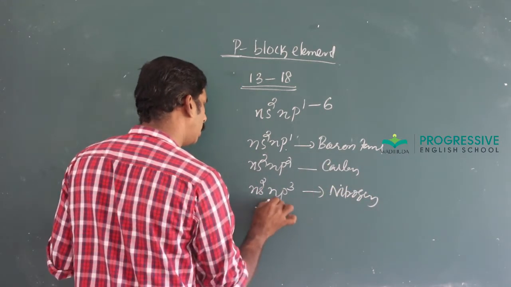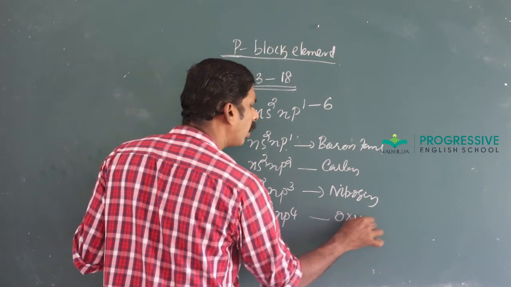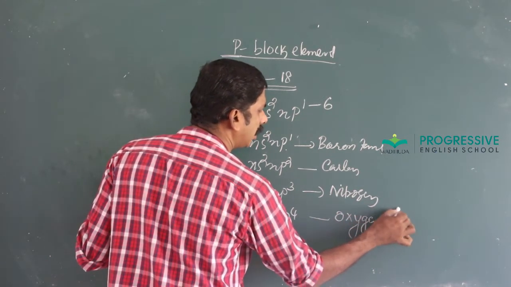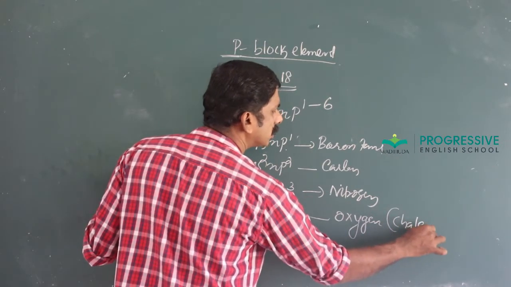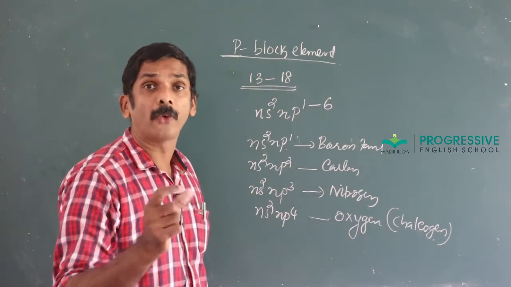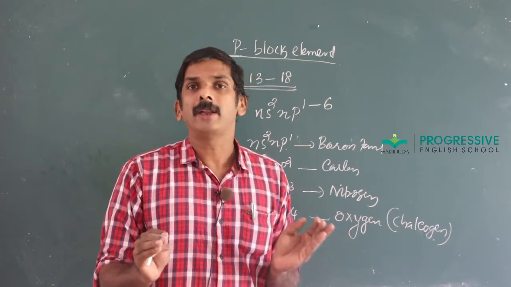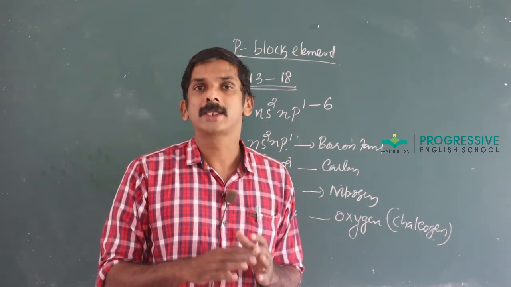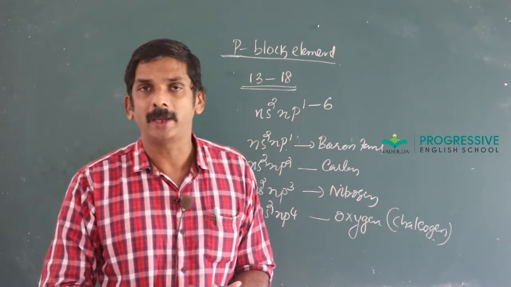nitrogen family, ns2 np4 is oxygen family, that is also called chalcogens. Chalcogen means ore forming element. Most of the metals are present as their compound in the earth crust except metals such as gold, platinum.